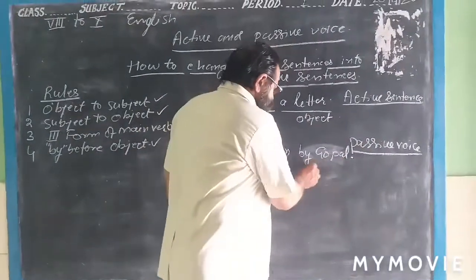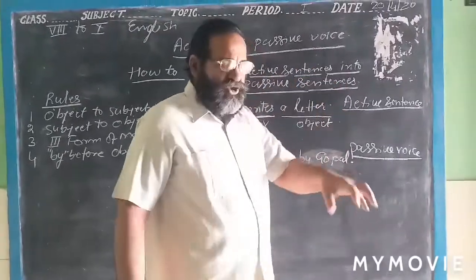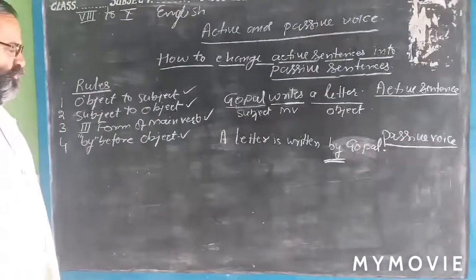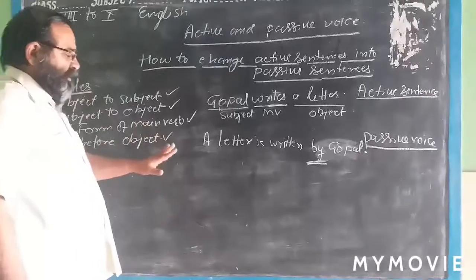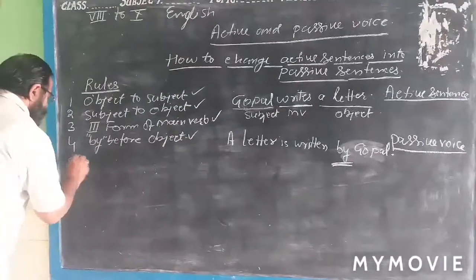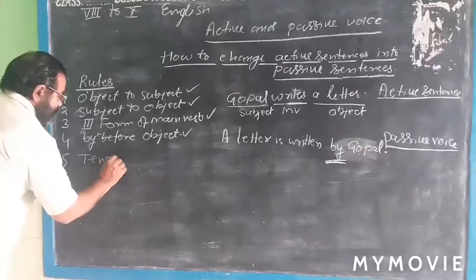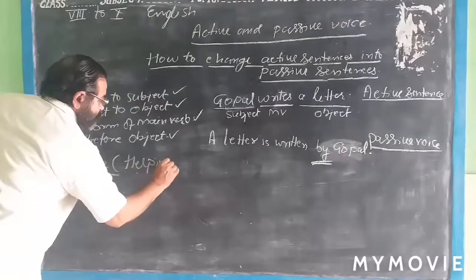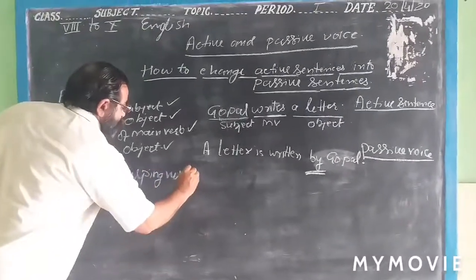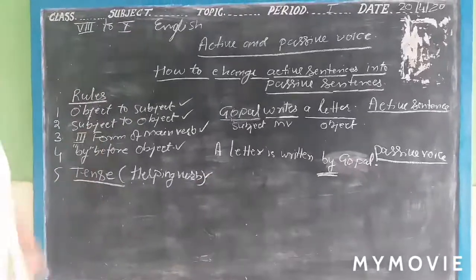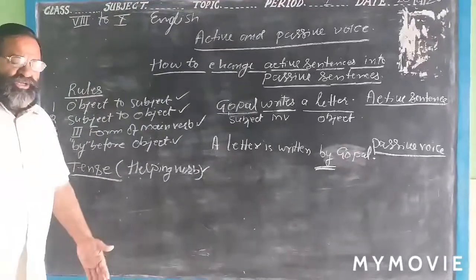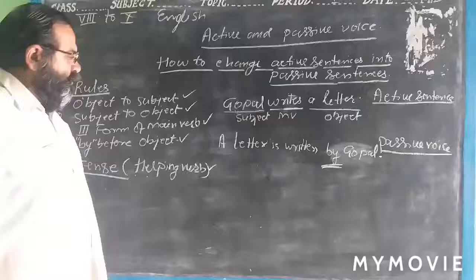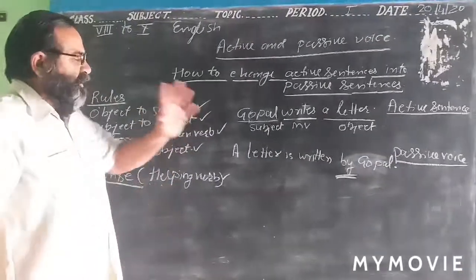That's why the word "by" is used for the passive voice. Now I want to tell you that only the tense will change, that is, the helping verb. When and how you will use the helping verb, there are 5 rules, but when I teach you, you will learn more and more about active and passive sentences. Now I have given an example. We take one more sentence.